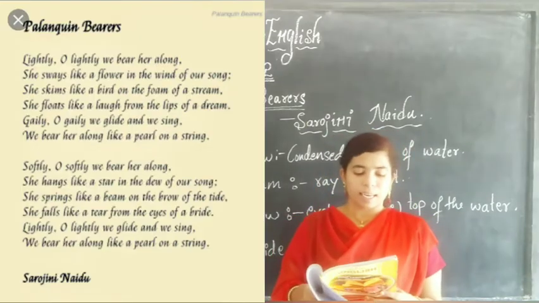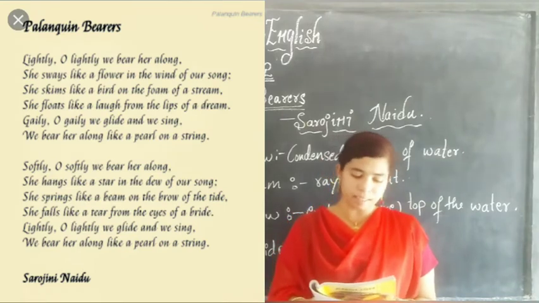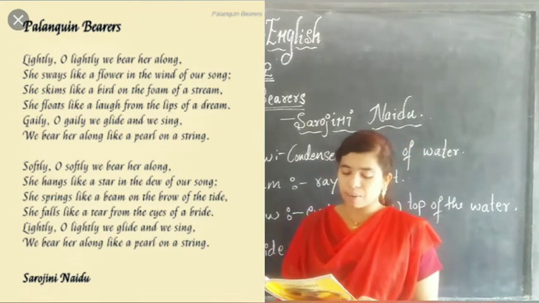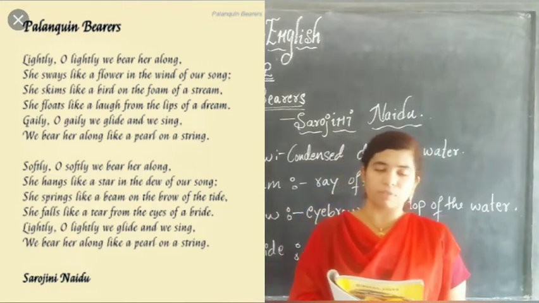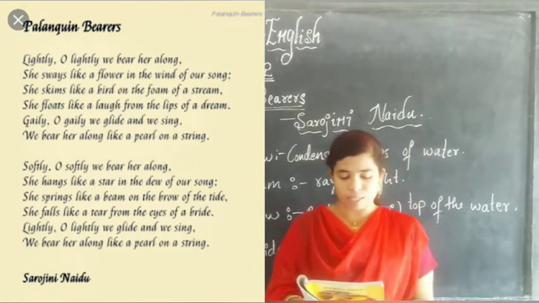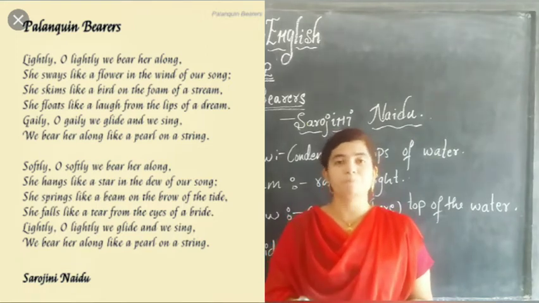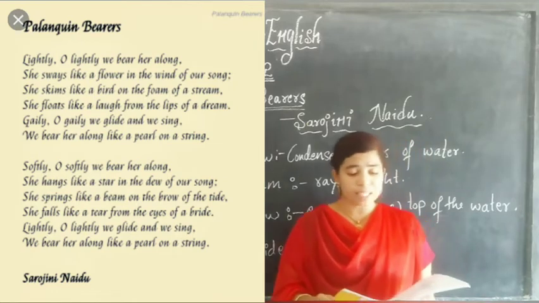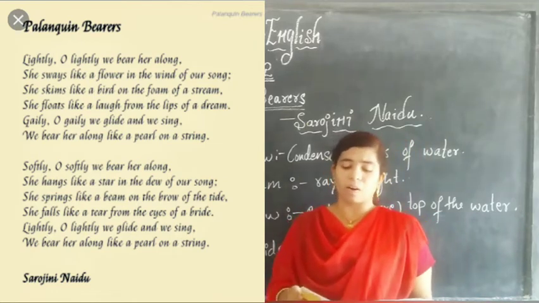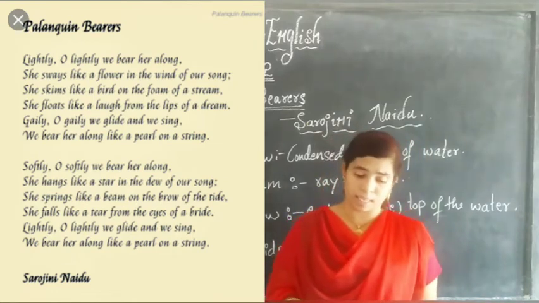Lightly, oh lightly, we bear her along. She sways like a flower in the wind of our song. She skims like a bird on the foam of a stream. She floats like a laugh from the lips of a dream. Gaily, oh gaily, we glide and we sing. We bear her along like a pearl on a string.